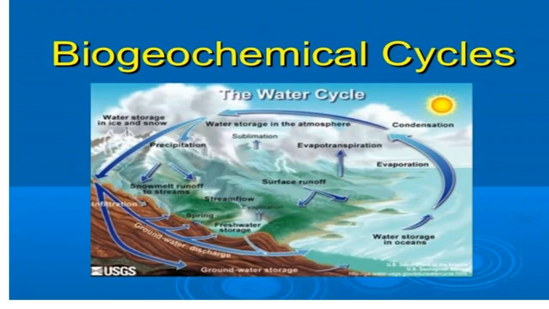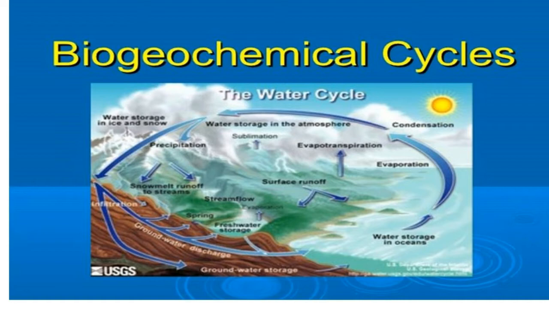Biogeochemical cycle: bio means life, geo means earth. Biosphere is a part of the earth where life exists. All the resources of biosphere can be grouped into two major categories. Biotic or living factors, which include plants, animals and all other living organisms. Abiotic or non-living factors, which include all the factors like temperature, pressure, water, soil, air and sunlight, which affect the ability of organisms to survive and reproduce.